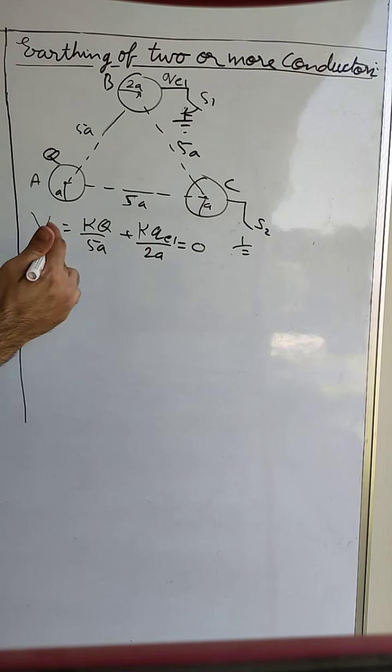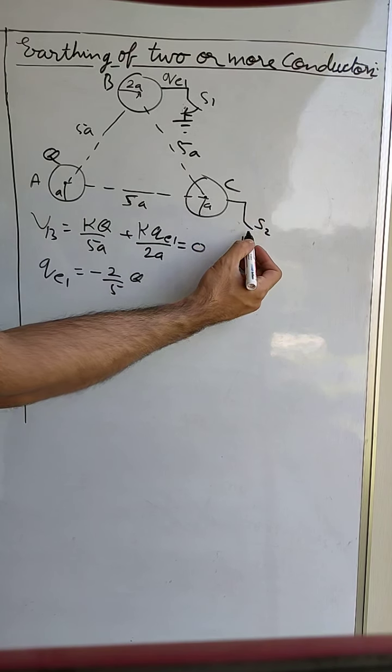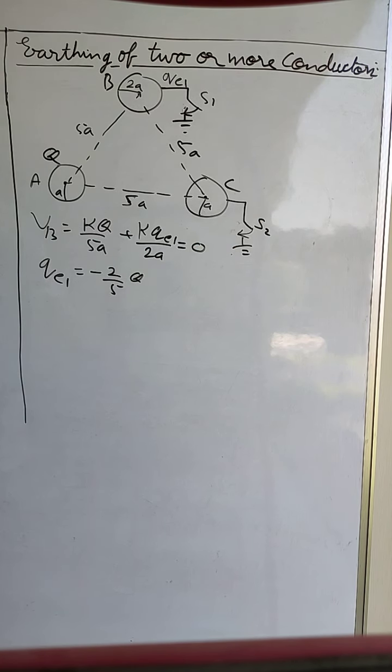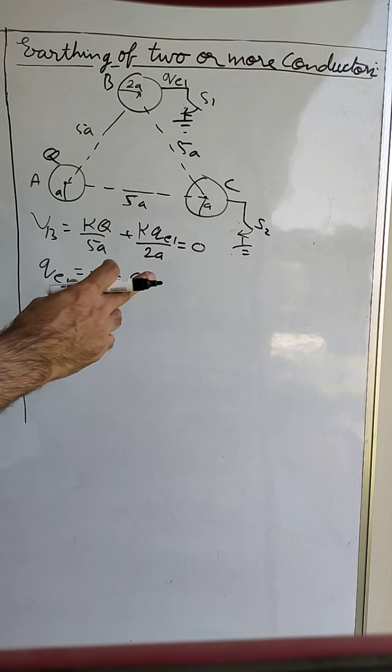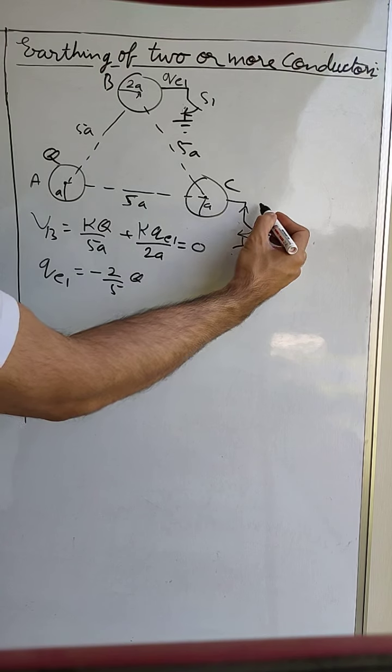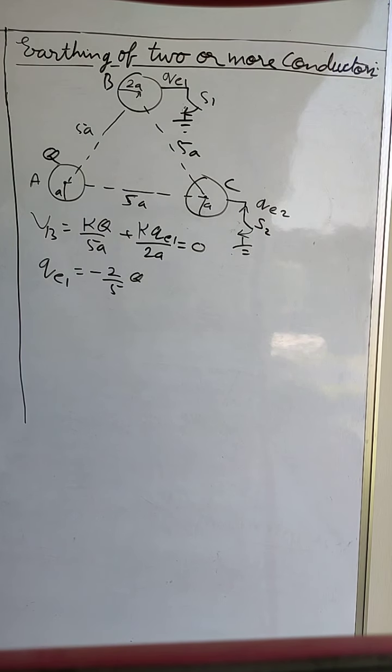Now let us say after this condition is achieved, we close S2. When S2 is closed, a charge will flow onto ball C. Let us say this charge is now QE2.